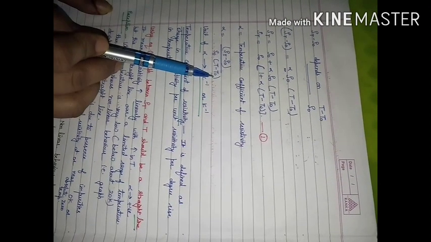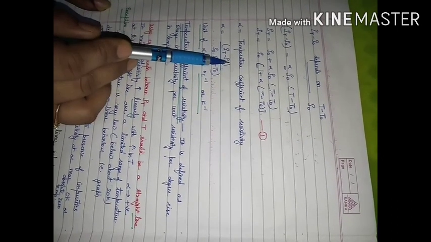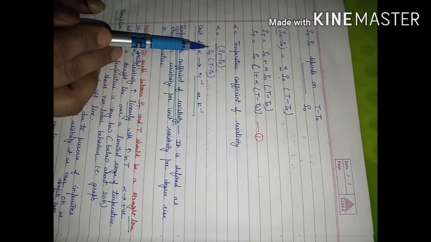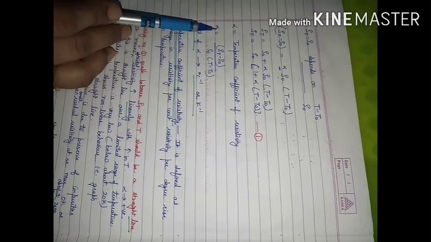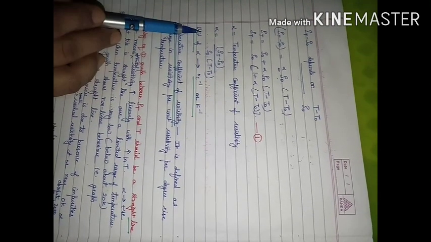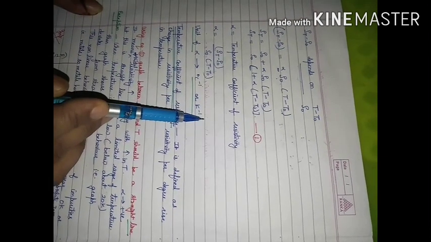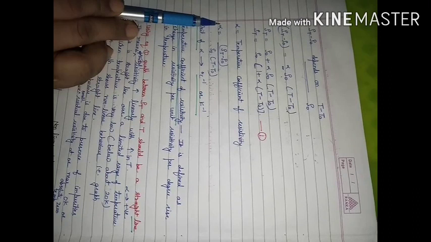With the dimension, the unit of resistivity will get cancelled. The unit of the temperature coefficient of resistivity will be degree Celsius inverse or Kelvin inverse. And how will you define this temperature coefficient of resistivity?